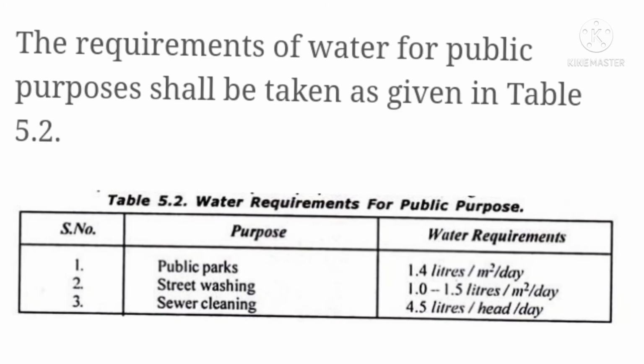Here you can see in this table the requirement of water for public purposes, like public parks, that is 1.4 liters per meter square per day, street washing 1.0 to 1.5, sewer cleaning 4.5 liters, like that.